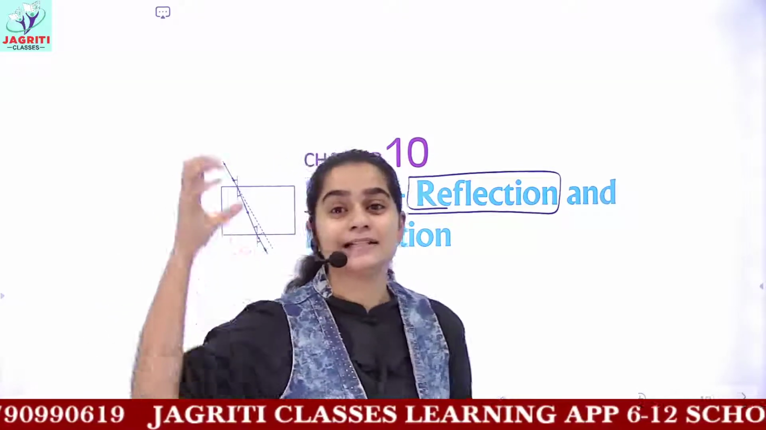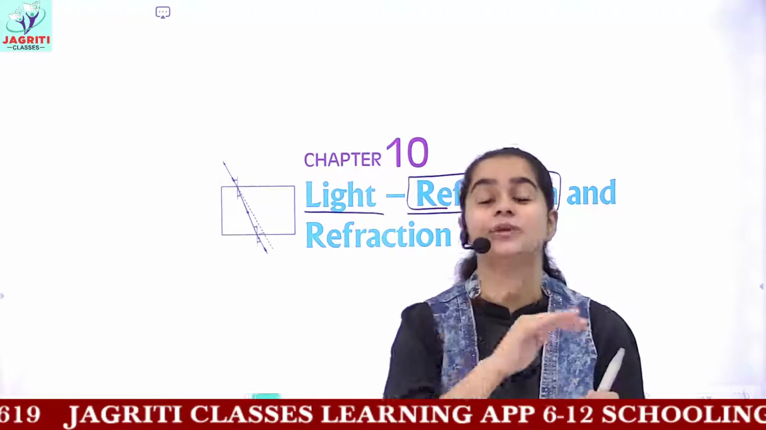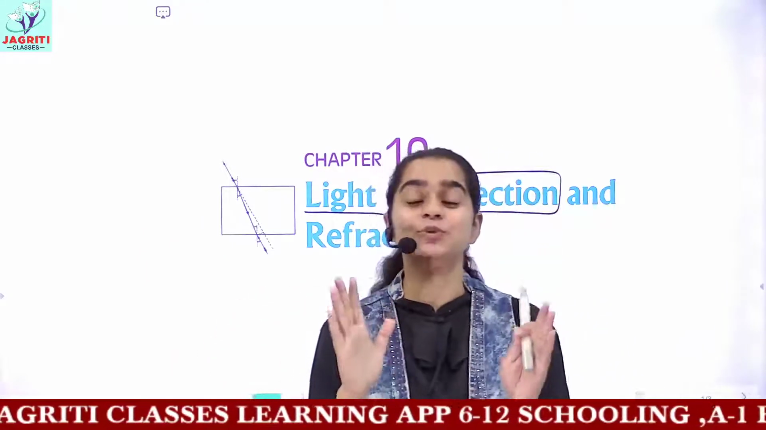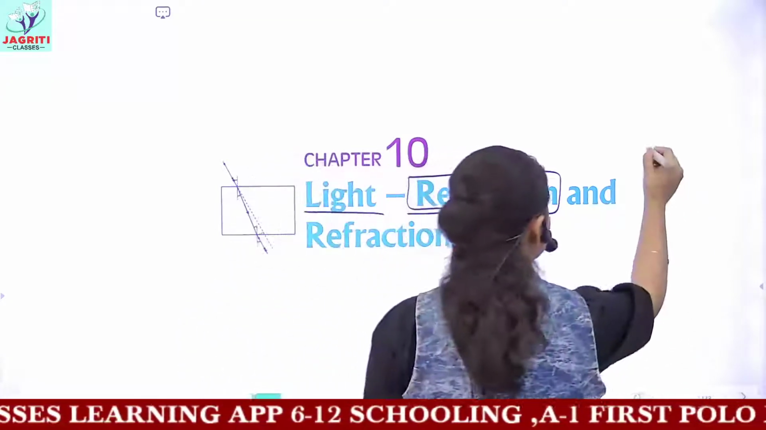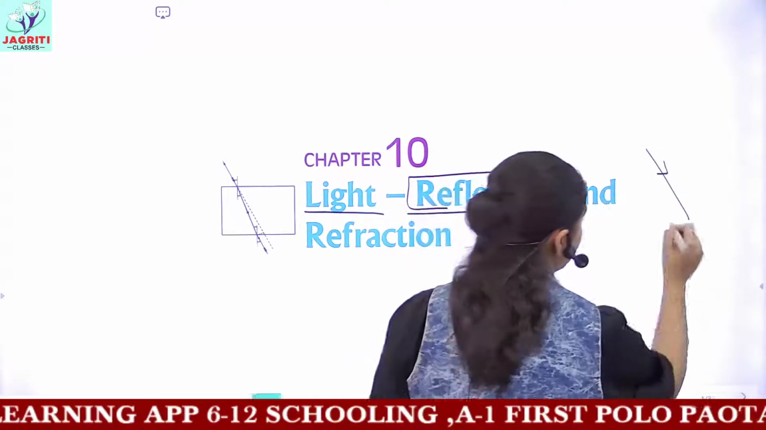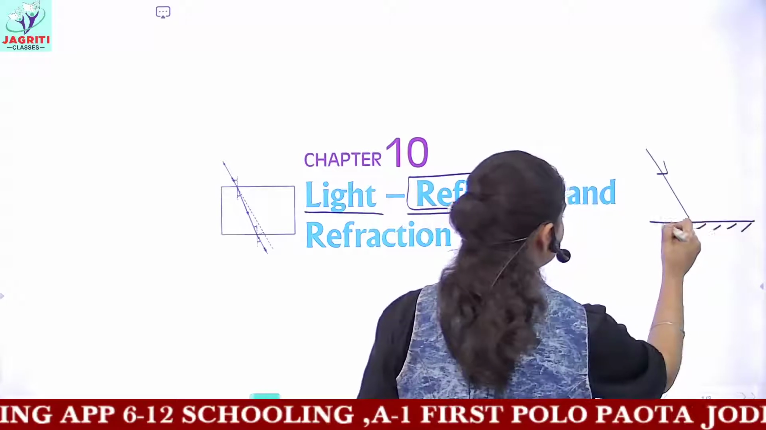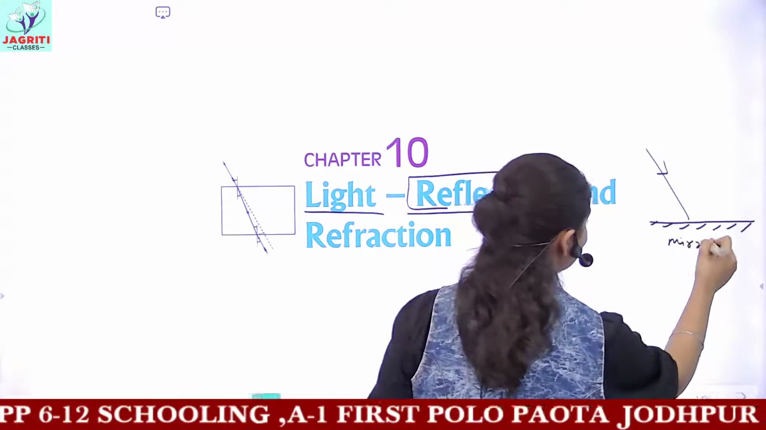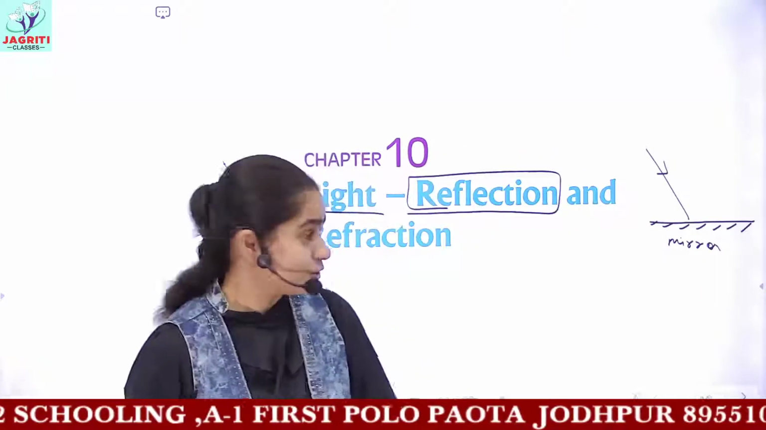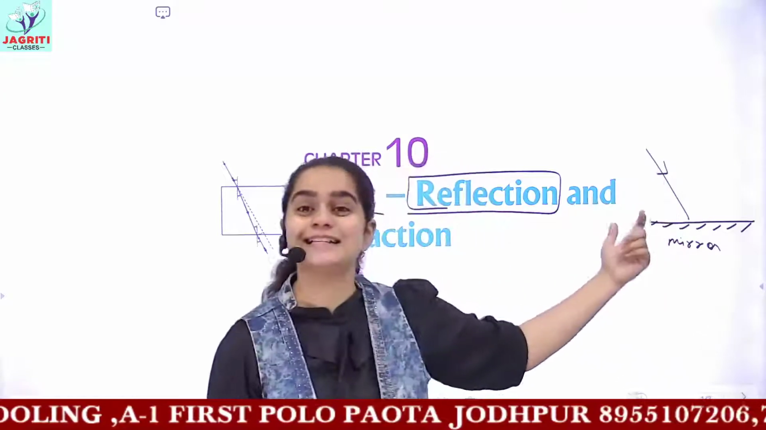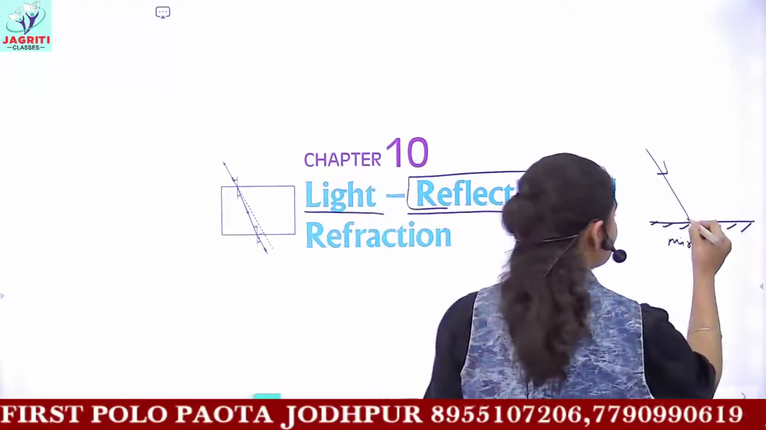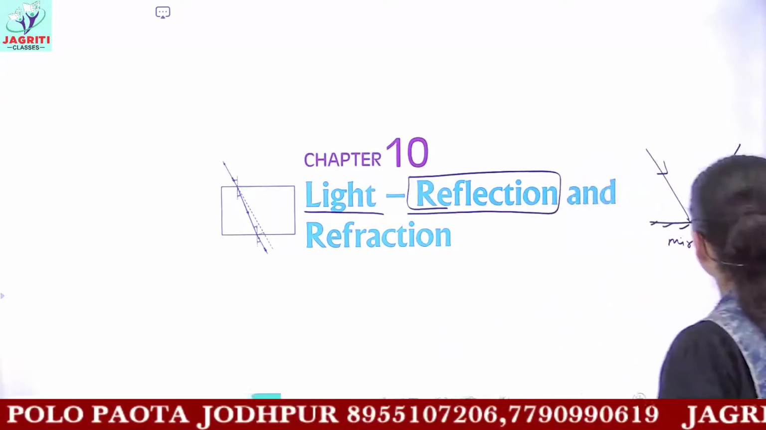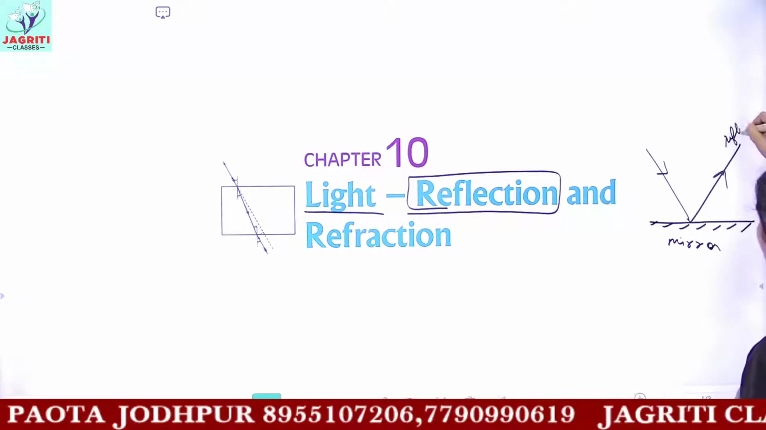Whenever light comes from a medium and strikes a smooth polished surface, which means the mirror. So whenever a beam of light coming from any medium strikes the mirror, this is your smooth polished surface, which is known as a mirror. The beam of light which comes is known as the incident ray. Then when it strikes the mirror, it bounces back into the same medium. And this ray is known as the reflected ray.